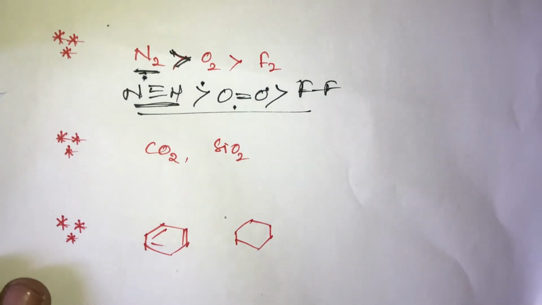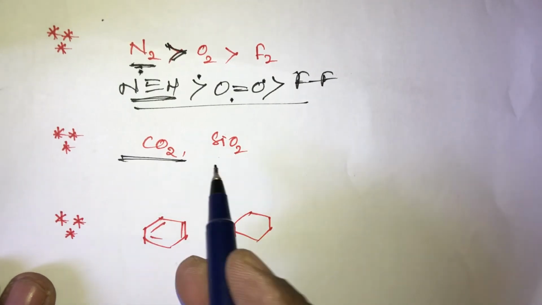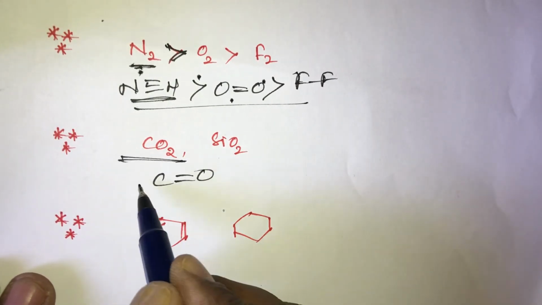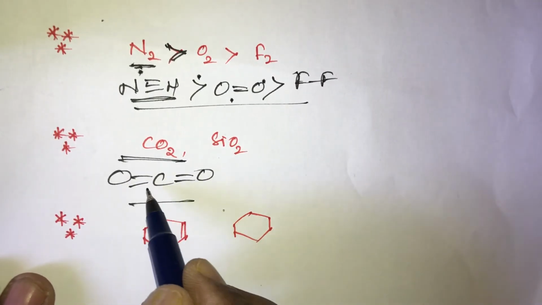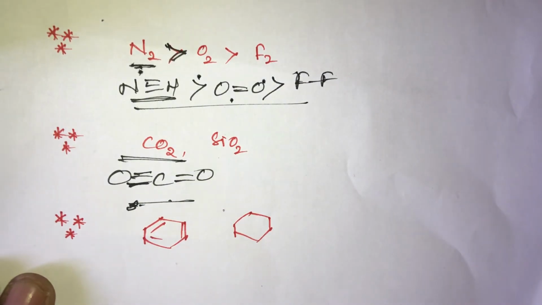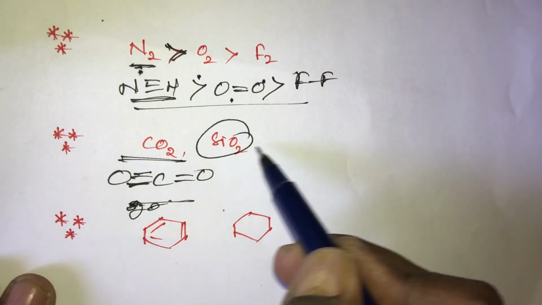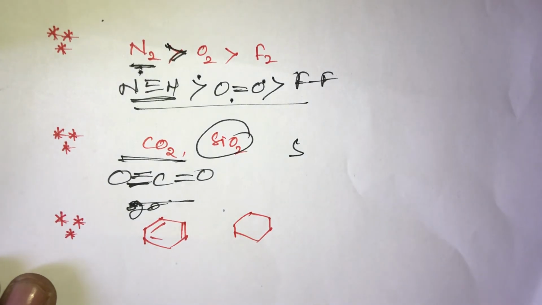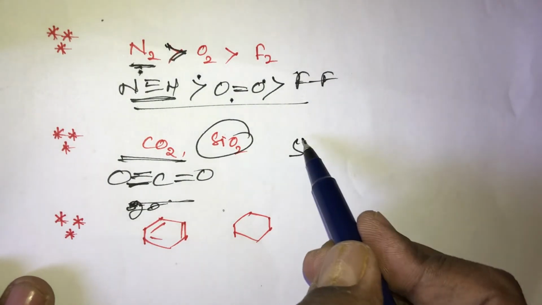And what about CO2 and SiO2? The CO2 molecule contains 2 sigma bonds and 2 pi bonds. But in silicon dioxide, 4 sigma bonds are there. Silicon has SiO4 units according to the silica structure, with single bonds.